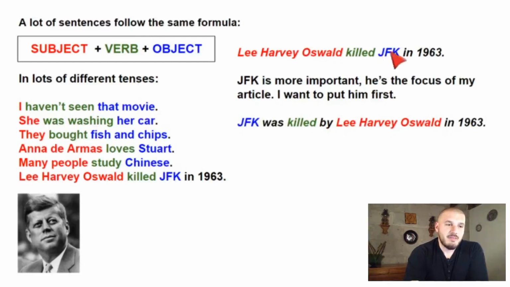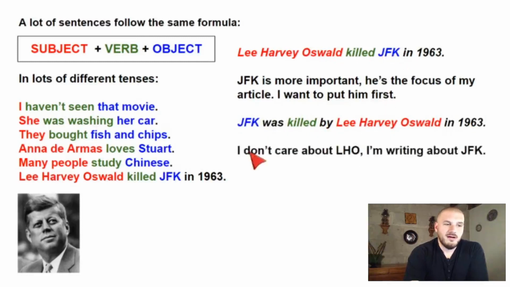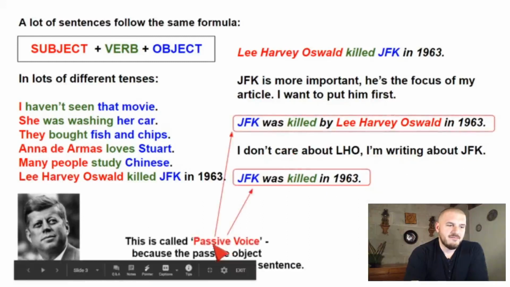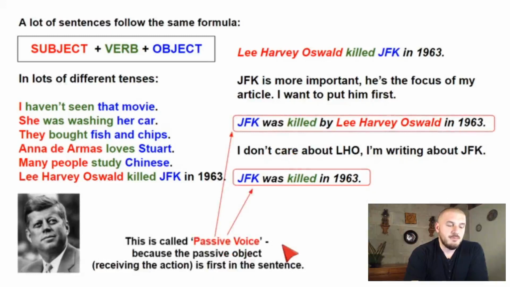So it's exactly the same information, but it's organized in a different form. I don't care about Lee Harvey Oswald. I'm writing about JFK. So maybe I'm just going to eliminate all of this. JFK was killed in 1963. These two examples are passive voice, okay? Because the passive object, which is receiving the action, so JFK was receiving the shot, we put it first, okay?